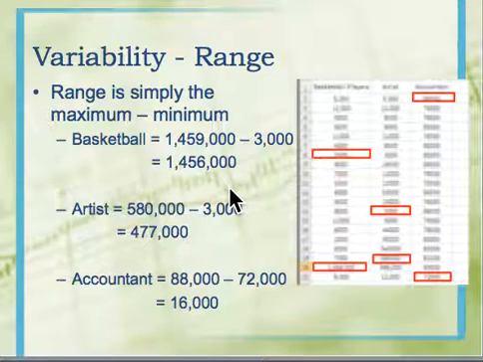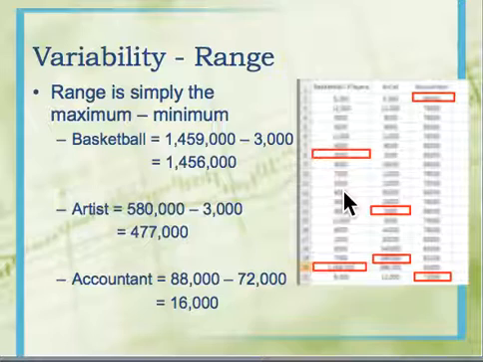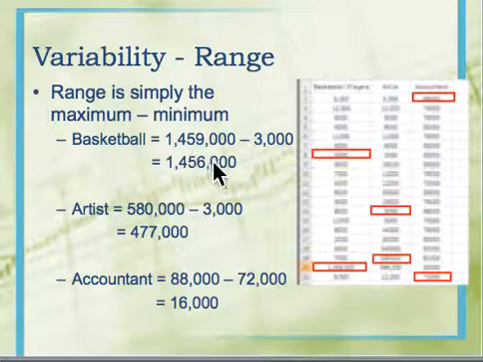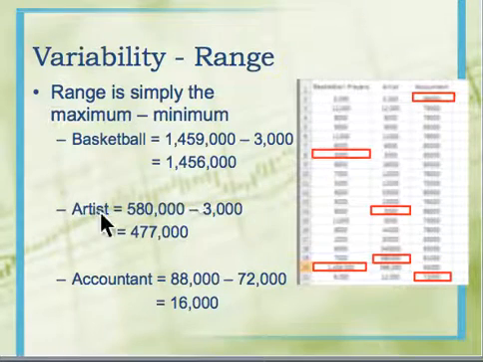As far as the range goes, all you're doing really is subtracting the worst case scenario, or the lowest value, from the highest value. For the basketball player, if we look at this right, their best outcome is $1,459,000. Lowest outcome is $3,000. So that means the range of possibilities, there's a difference of $1,456,000.